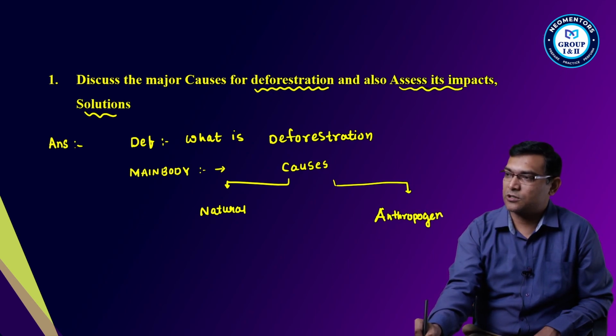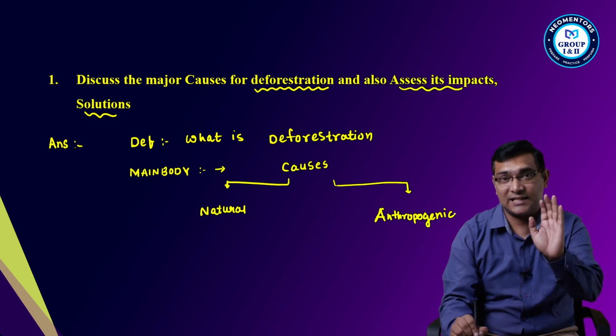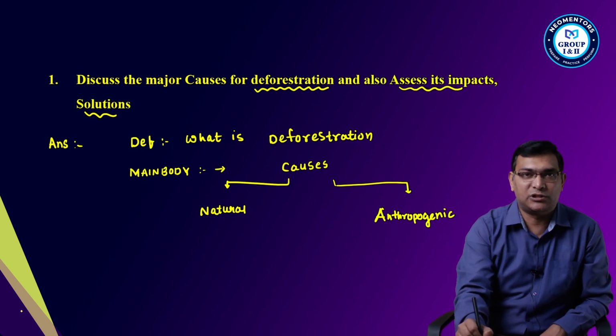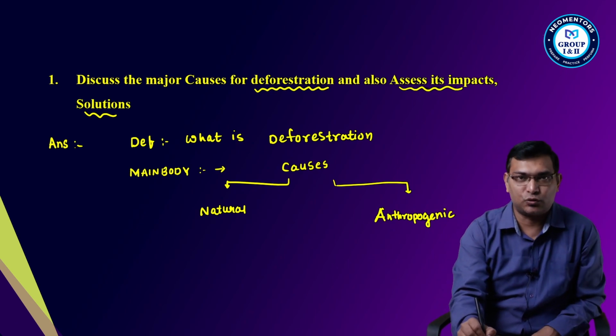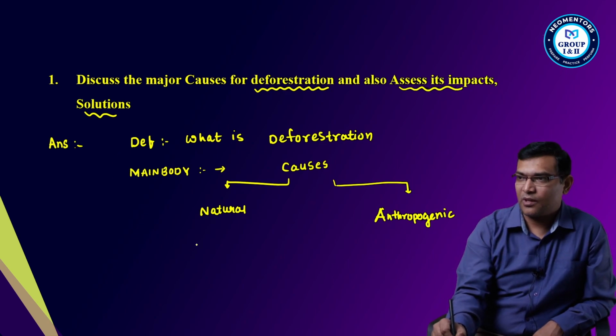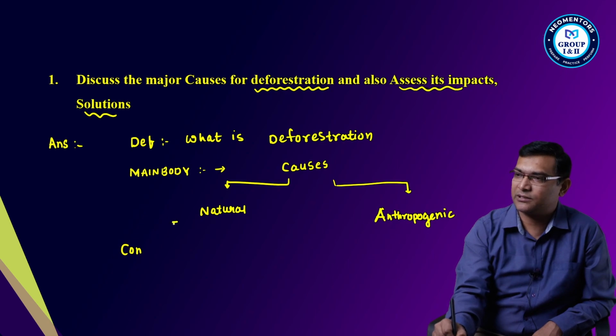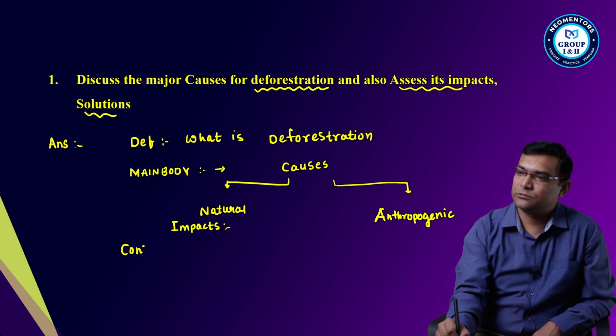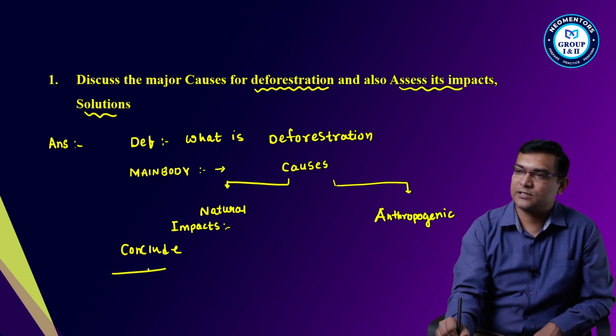So two things, natural causes as well as anthropogenic causes. Okay, these are the two things. Then I will write the impacts here only. Then I will conclude the answer.